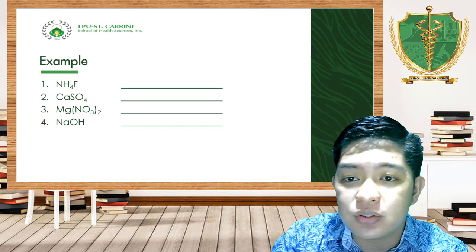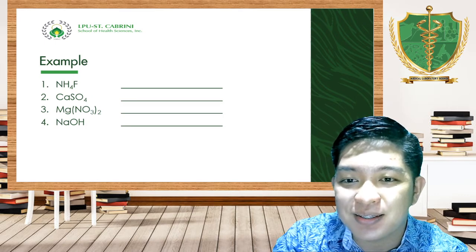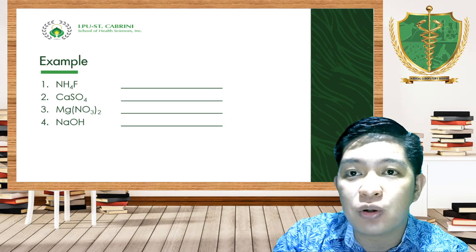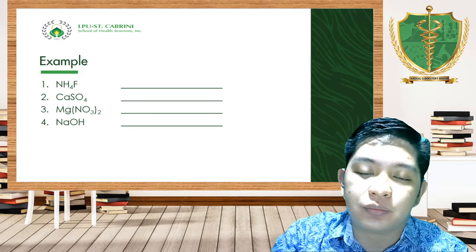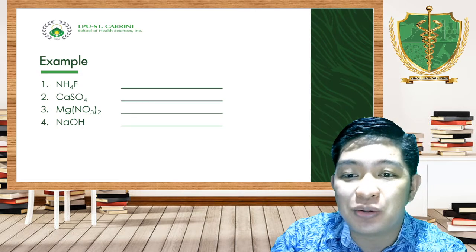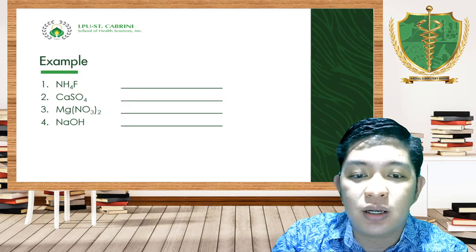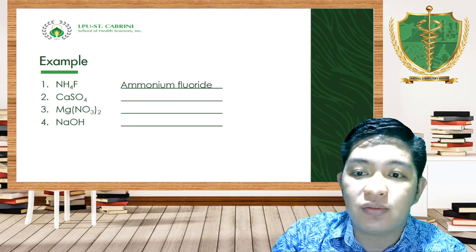in these examples, now we have more than two elements, which will make you confused if you don't know that they are what we call polyatomic ions that exist in the world of chemistry. So, how are we going to do that? You have to remember and take note of these polyatomic ions. So, number one, NH4 is your ammonium. F, fluoride. Then that will be ammonium fluoride.